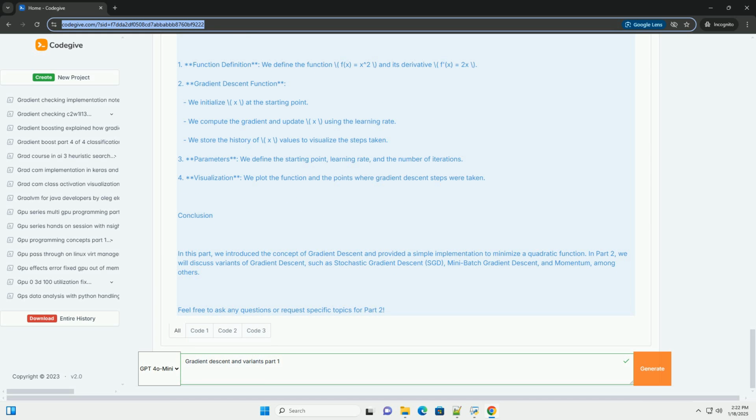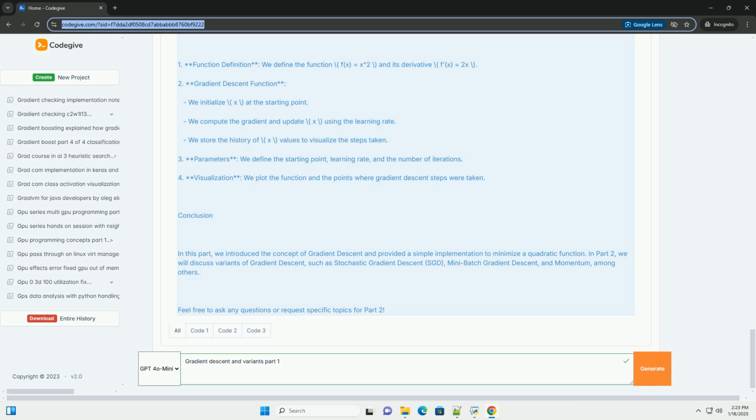The basic idea behind gradient descent is to update the parameters (weights) of the model in the opposite direction of the gradient of the loss function. The gradient is a vector that points in the direction of the steepest increase of the function. By moving in the opposite direction, we reduce the loss.